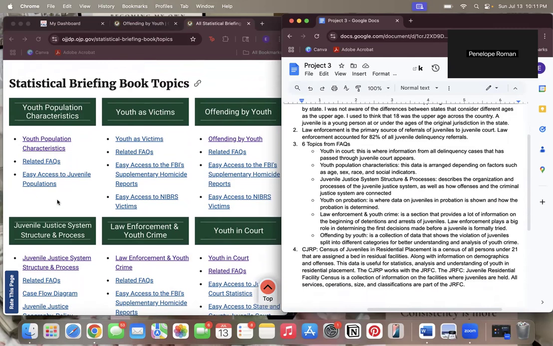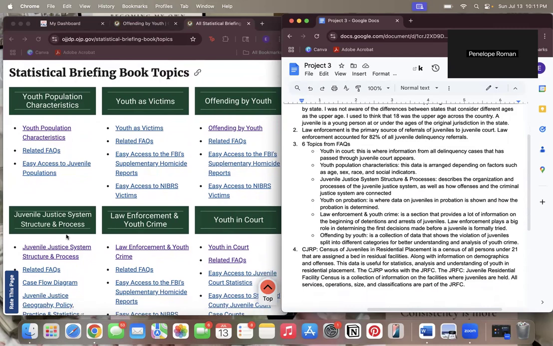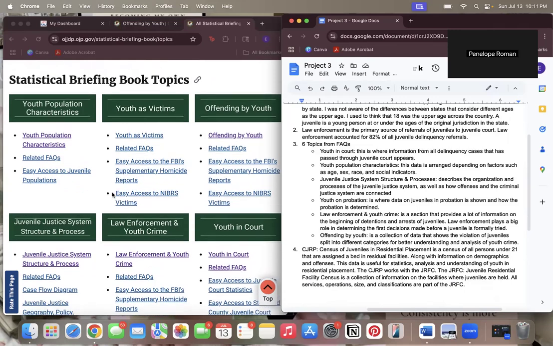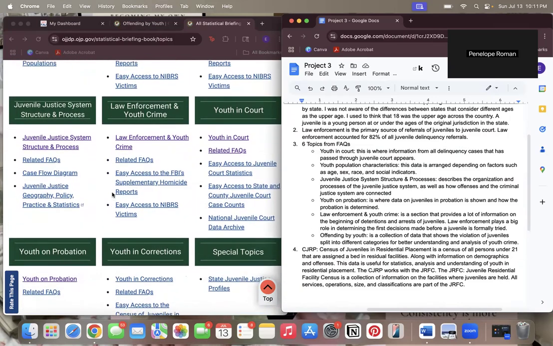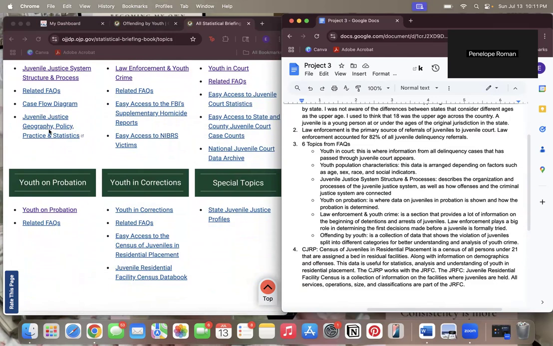Juvenile justice system structure and processes describes the organization and processes of the juvenile justice system, as well as how offenses and the criminal justice system are connected. Youth on probation is where data on juveniles in probation is shown and how the probation is determined. So all information about youth that have been placed on probation.